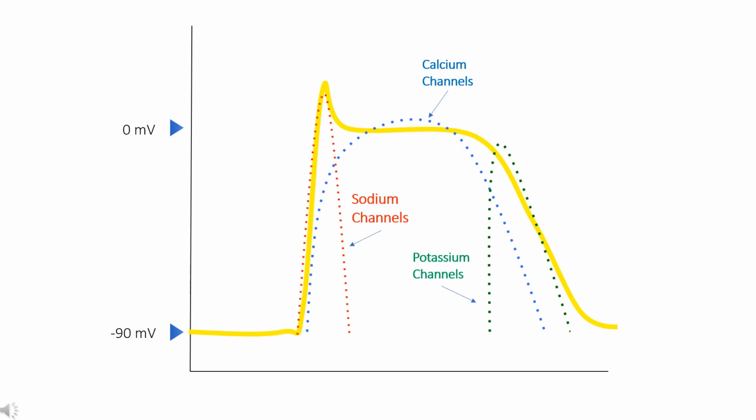In our figure, the thick yellow line represents the cardiomyocyte's membrane potential. The dashed red line represents the rapid opening and closing of sodium channels to initiate the action potential. The dashed blue line shows the slower opening and closing of calcium channels to sustain a long action potential. The dashed green line represents the opening and closing of potassium channels as the cell repolarizes and returns to its resting membrane potential. This sequence of events takes about 200 milliseconds, which is approximately the duration of a ventricular contraction.